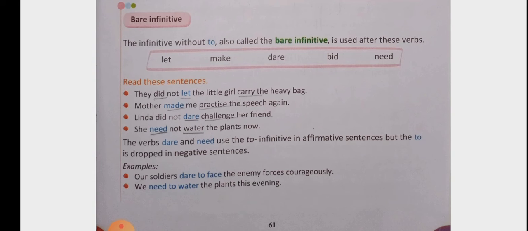She need not water the plants now. Now she is the subject, need is the main verb, water is bare infinitive as the sentence is negative, and plants is object.